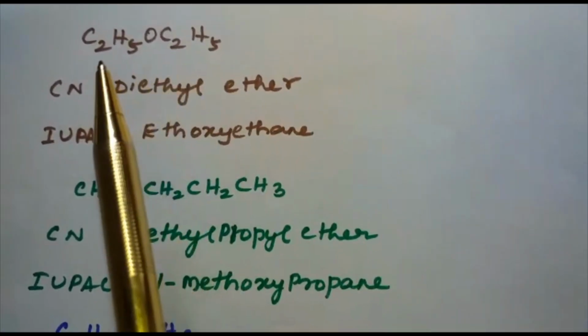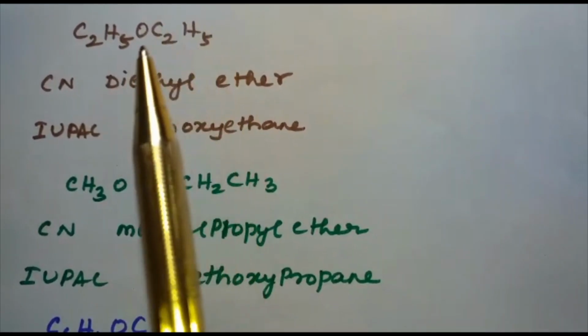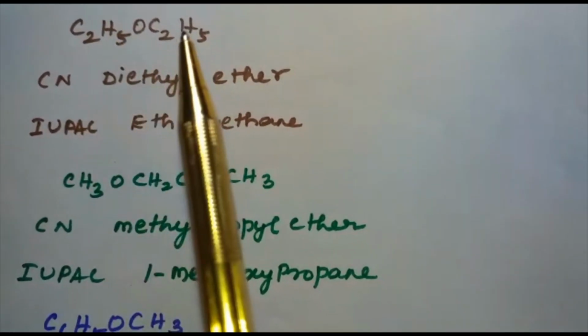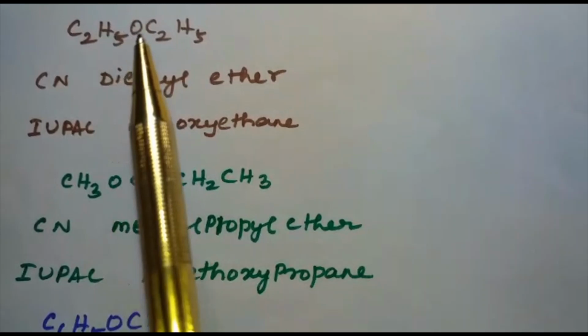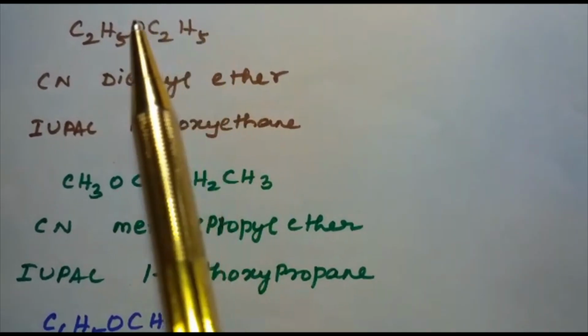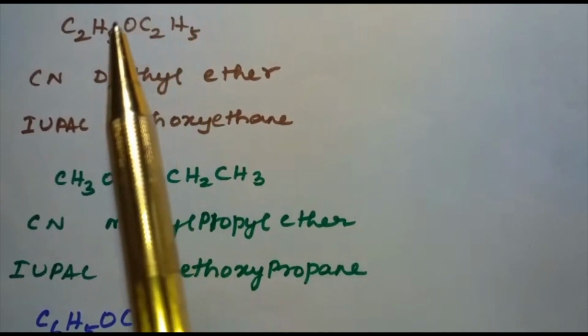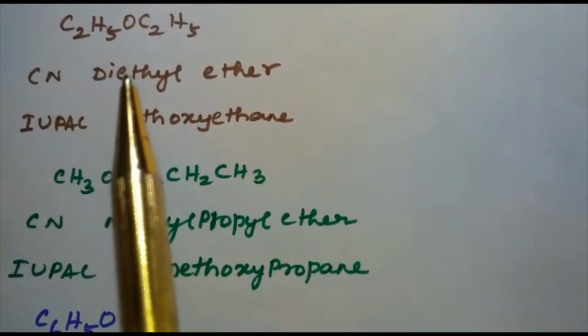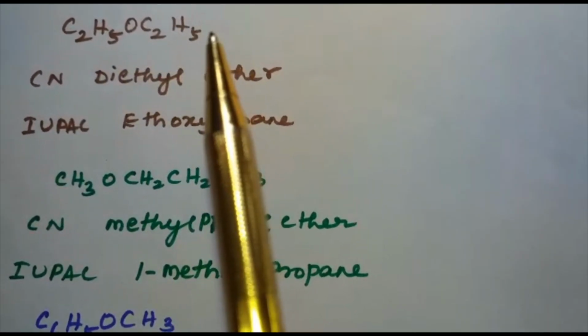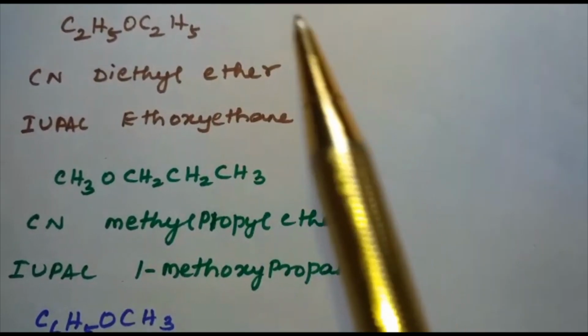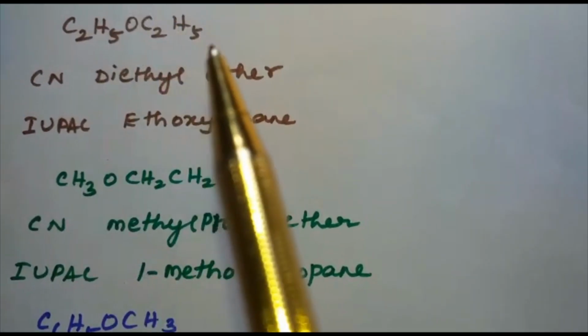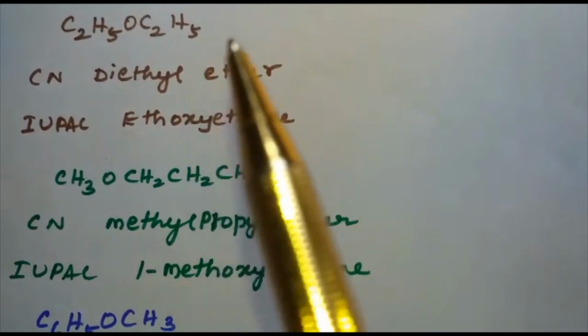Let's see a few more examples of nomenclature. See this example, C2H5OC2H5. Here the alkyl groups are the same, that is the ethyl group. When we have the same alkyl groups, we use the prefix di. So di, the alkyl group is ethyl, so diethyl ether. What is the IUPAC name? It is ethoxyethane.